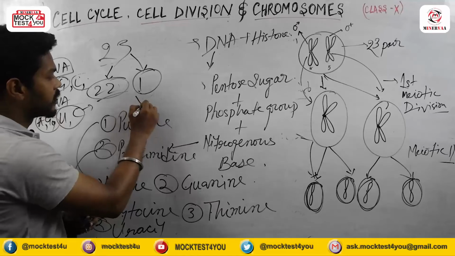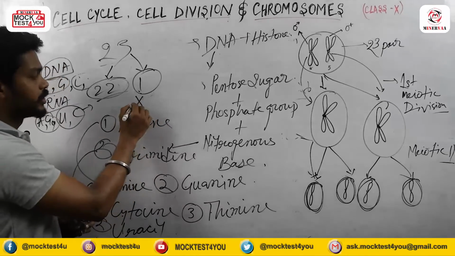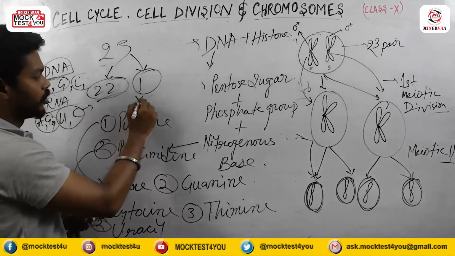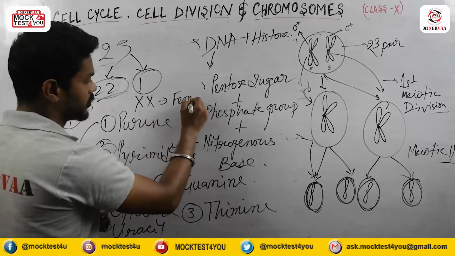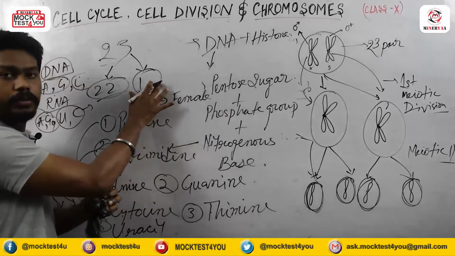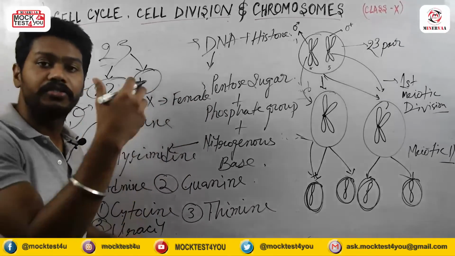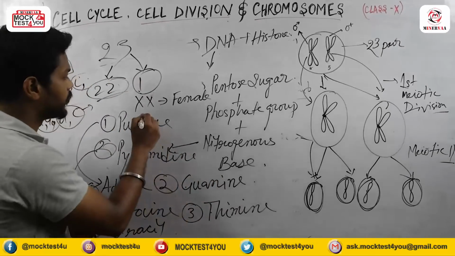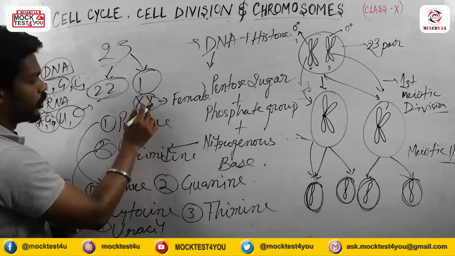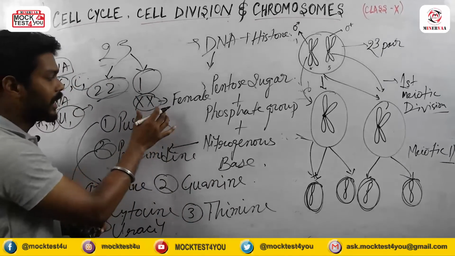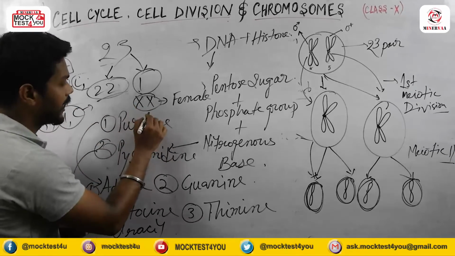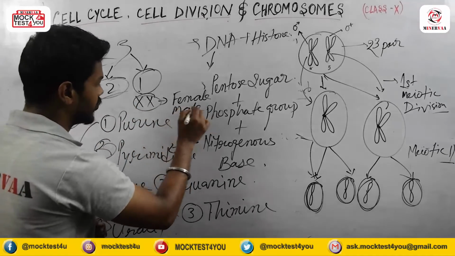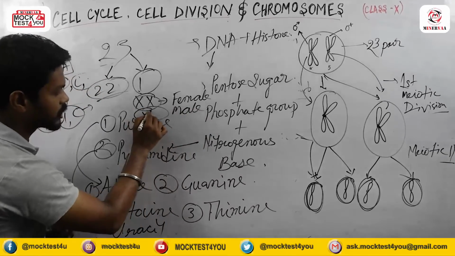This chromosome produces maleness or femaleness in the human body. In females, the sex chromosome is XX, and in males, the sex chromosome is XY.